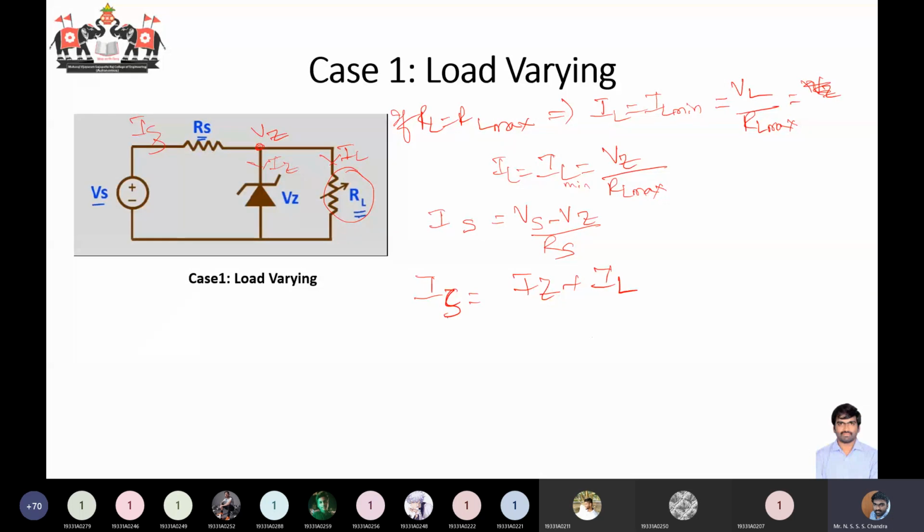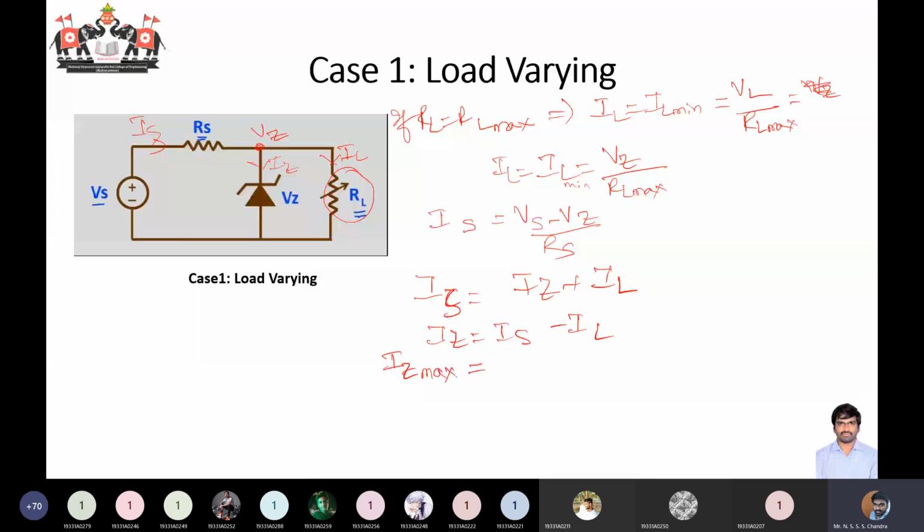IZ will be equal to IS minus IL. When you have IL as minimum current, your IZ will be maximum current, so IZ will be equal to IZ max.